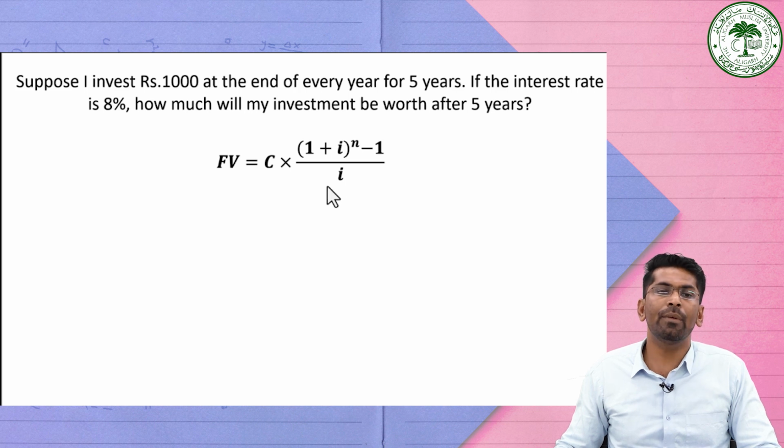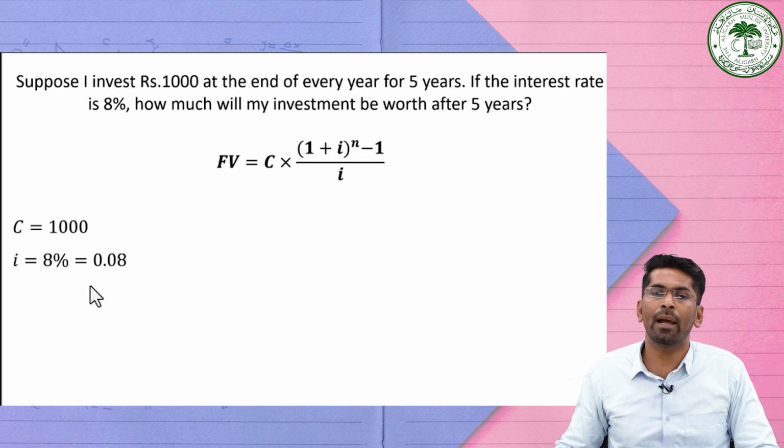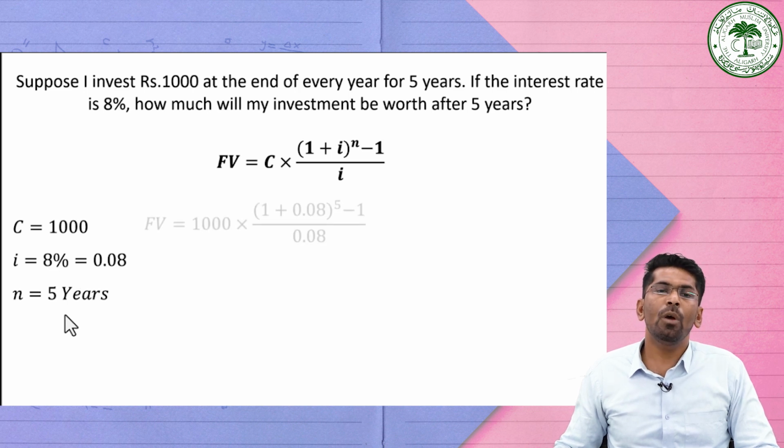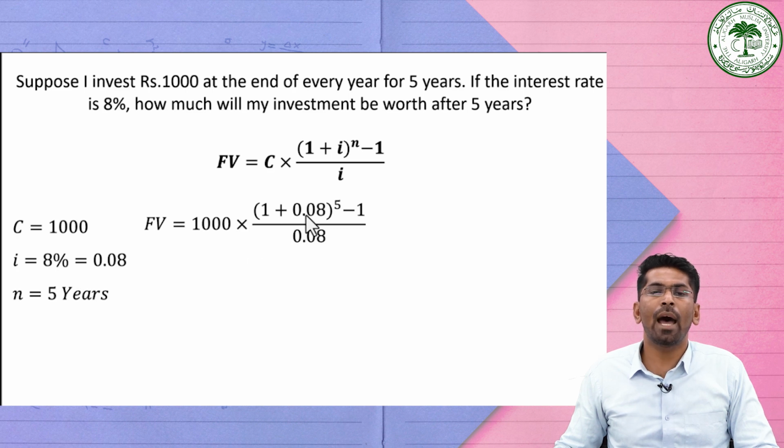So what information is given here? The cash flow is given, that is how much you are regularly paying, 1000 rupees. The rate of interest is 8%, so it is 8 divided by 100, which is equal to 0.08. And n is equal to 5 for the next 5 years. Now we can substitute all these values in the formula: C is 1000, into (1 plus 0.08) raised to the power 5 minus 1, divided by i, which is 0.08.